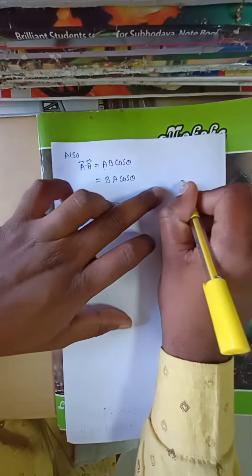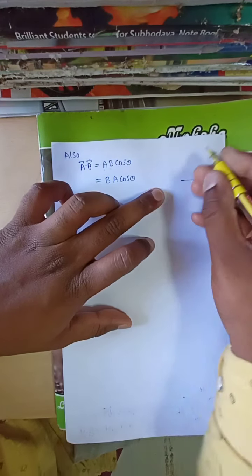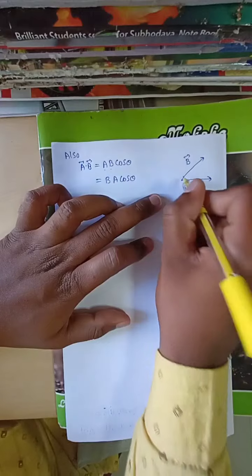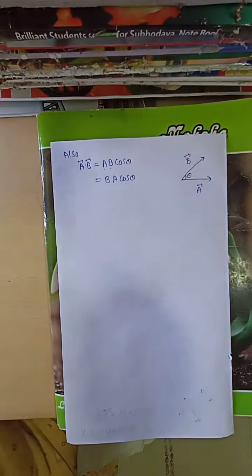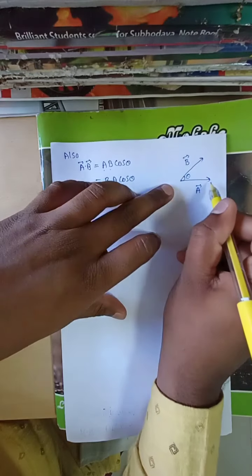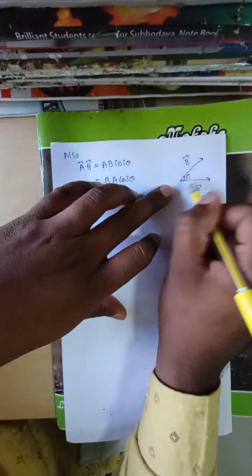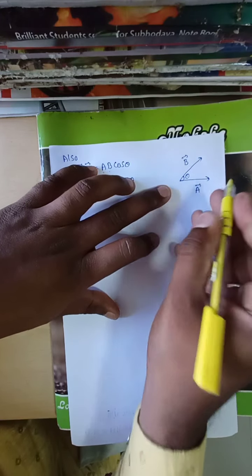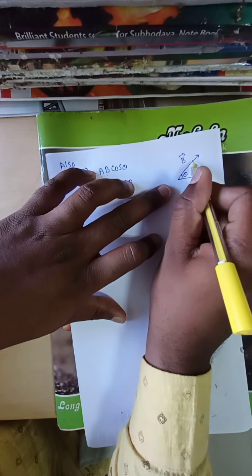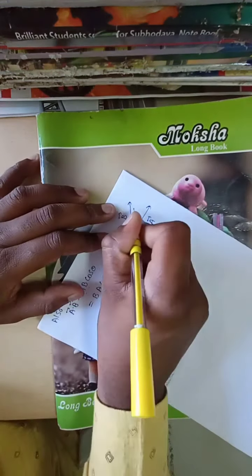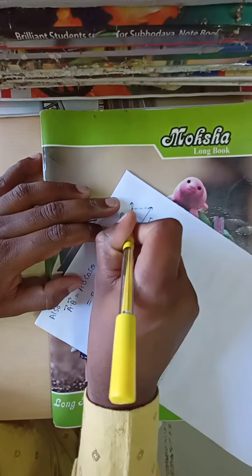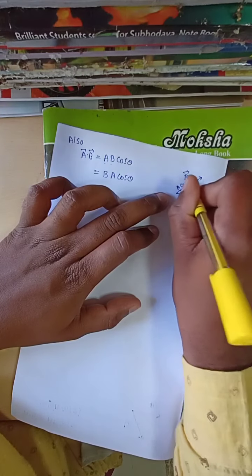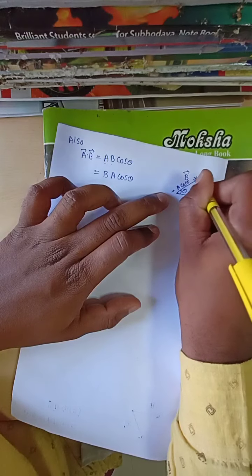Now see here in that figure, this is the vector A and this is the vector B, and theta is the angle between them. Now we have to draw a projection of A along B. Projection of A onto B means the image of A on B. This is the perpendicular. From here to here, this is A cos theta.